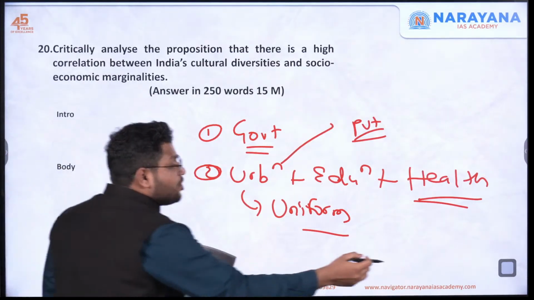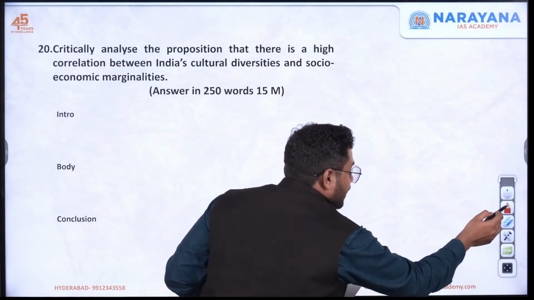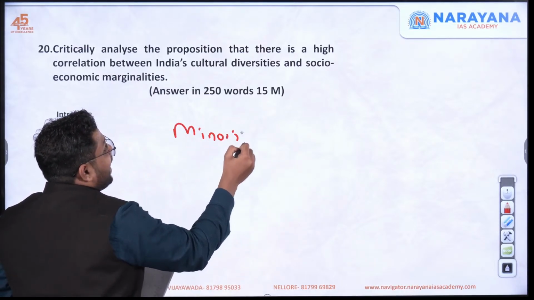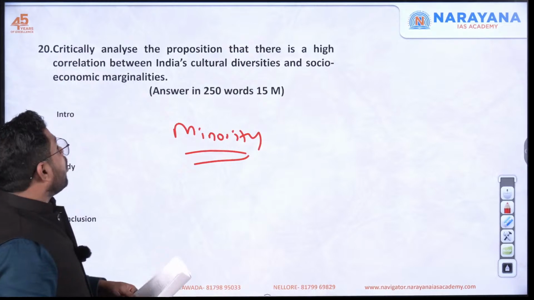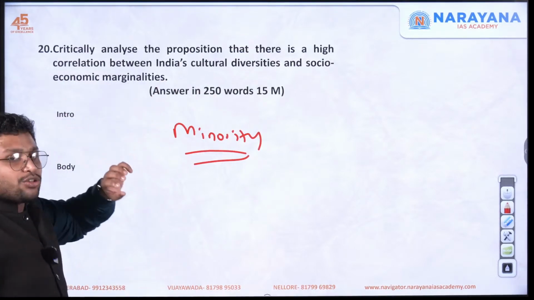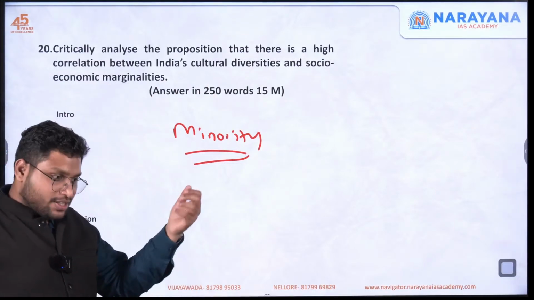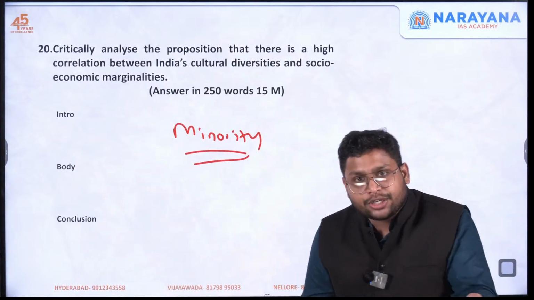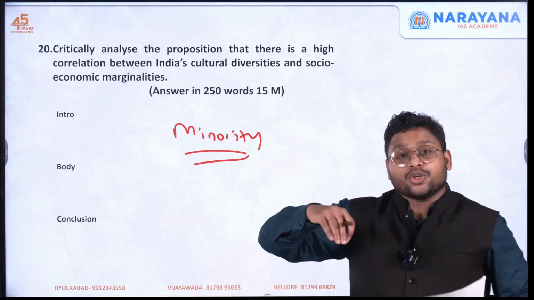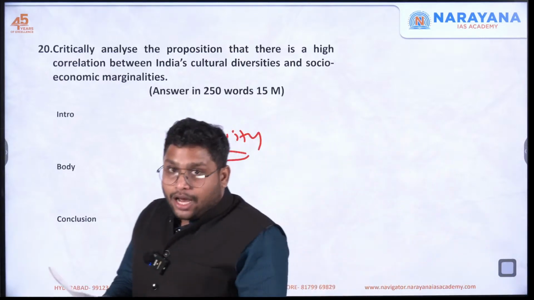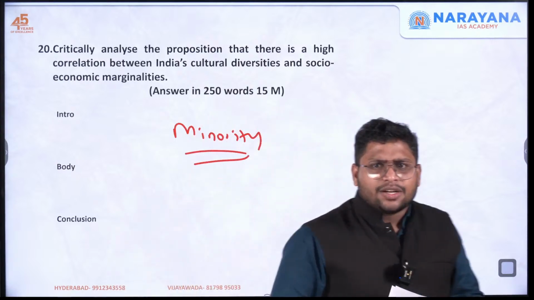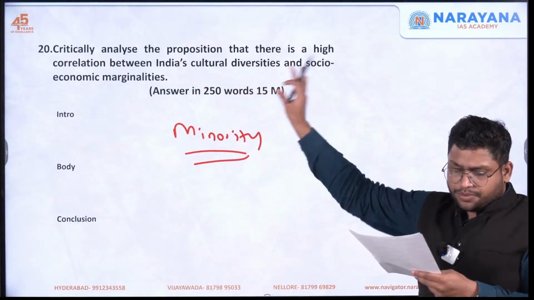Then we have some regional differences also. In some regions, even the minority groups will be seen as relatively more powerful, or they are not in socio-economically marginal conditions. For example, if you go to Lakshadweep or Jammu and Kashmir, Muslims are relatively dominant. If you go to Punjab, you will observe Sikh people are dominant to some extent. So regionally there is some variation we can observe.